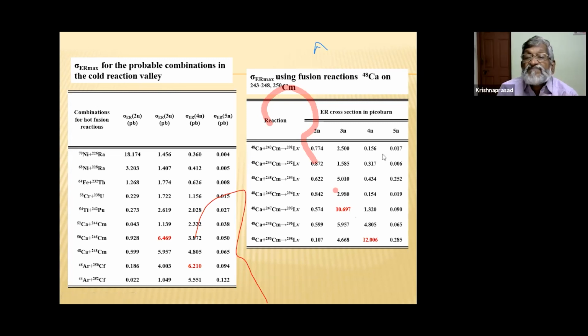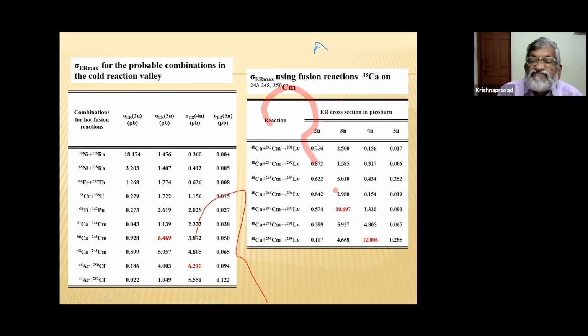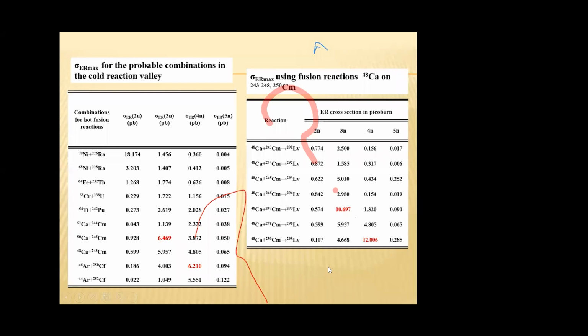This graph represents the calcium induced reaction on different curium isotopes producing different isotopes of livermorium. Here, the second column represents maximum evaporation residue cross-section for 2N channel, and that for 3N channel is given in the third column, 4N channel is given in the fourth column, and 5N channel is given in the fifth column.